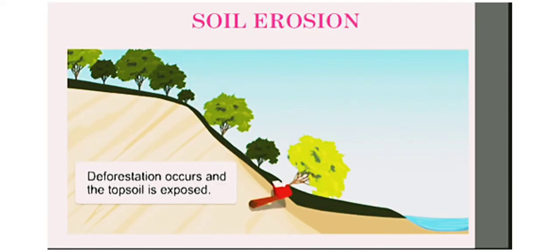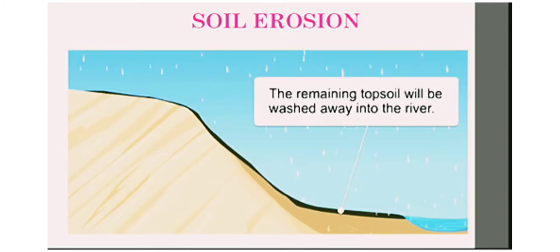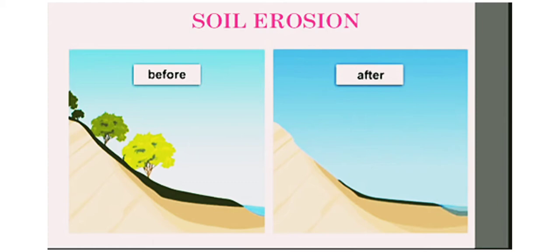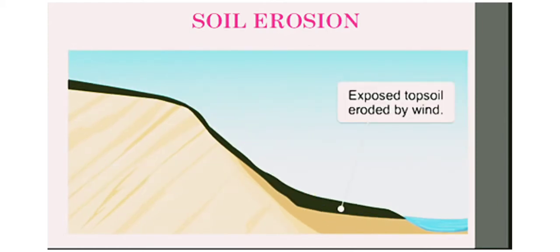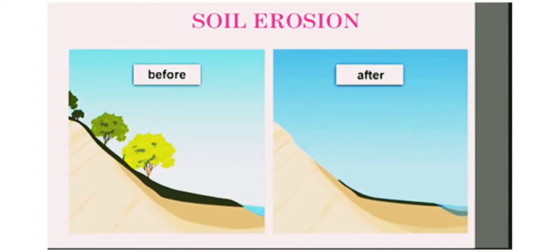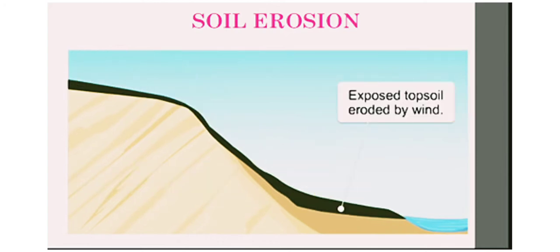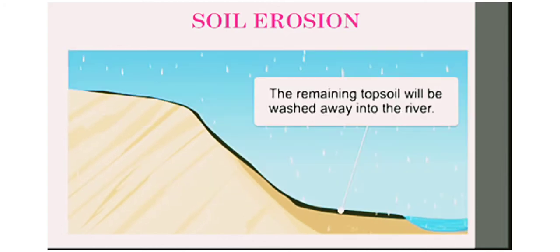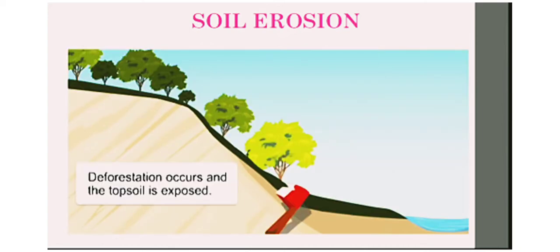Now let us quickly read about soil erosion, which is a very important topic of this chapter. Soil erosion is the movement of soil components, especially surface litter and topsoil, from one place to another in different ways. Now what are these ways? These ways are erosion and depletion. And these take place through different factors.